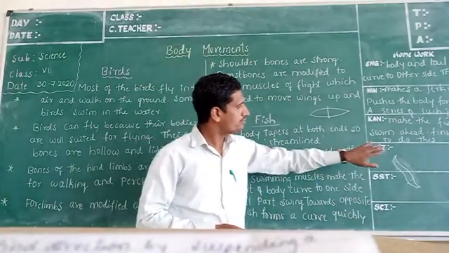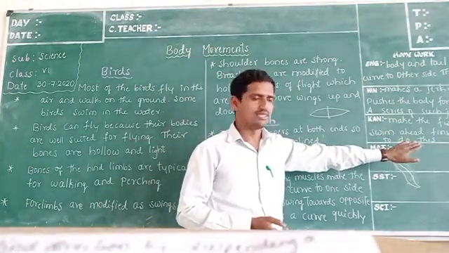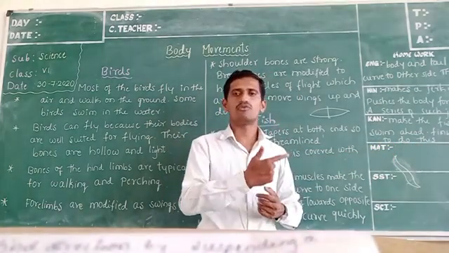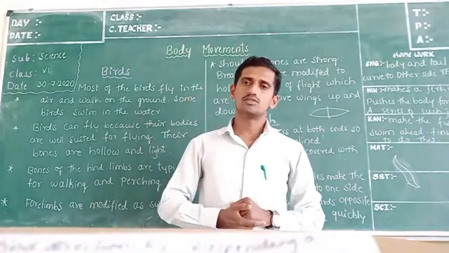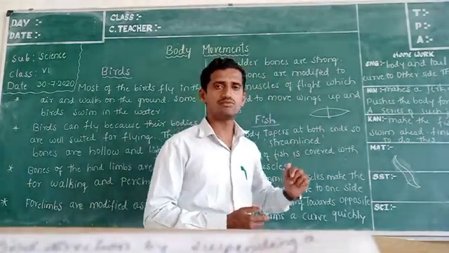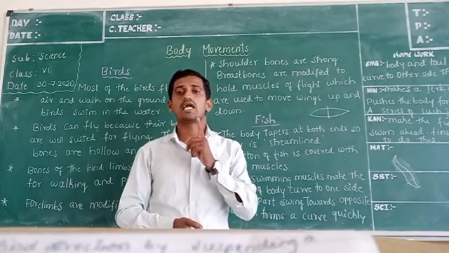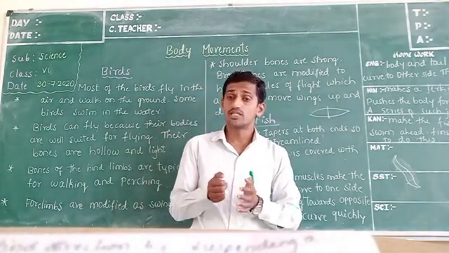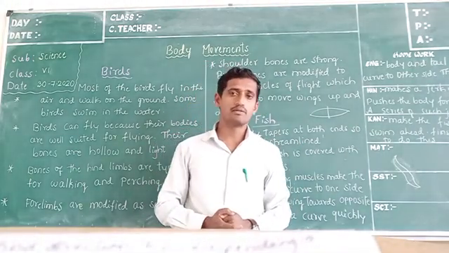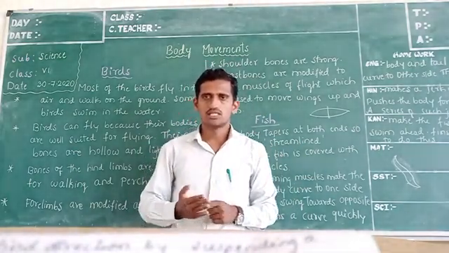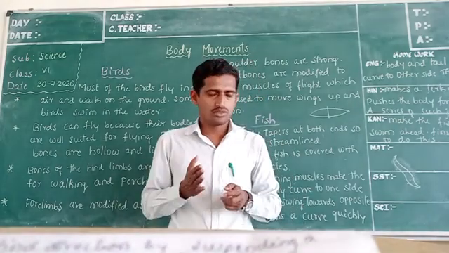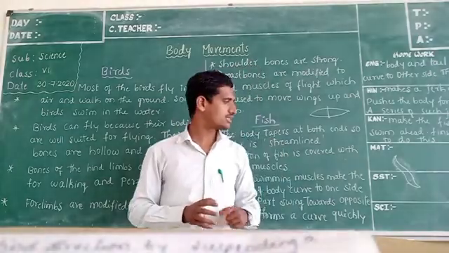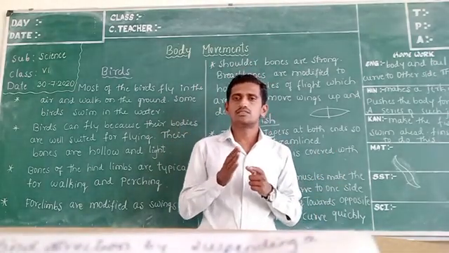Some fins help with the series of jerks to move forward, whereas there are some flippers or fins present on the body that help maintain the balance of the body while swimming. During swimming, body balance is very important. Think about yourself: when you are walking on land, you have to maintain your body balance, right? In the same manner, the fish body is balanced by some kinds of fins present on it.